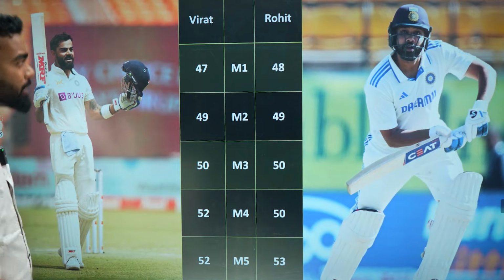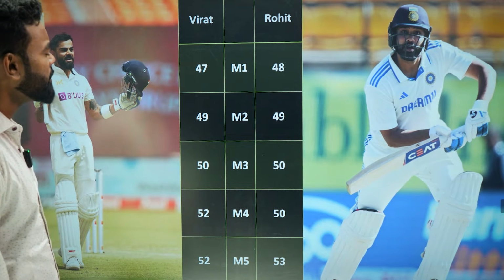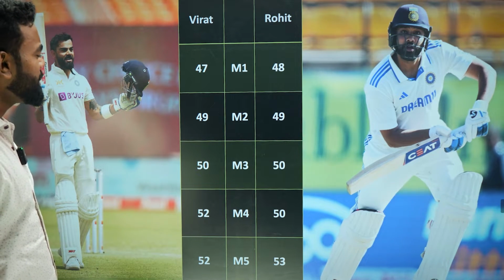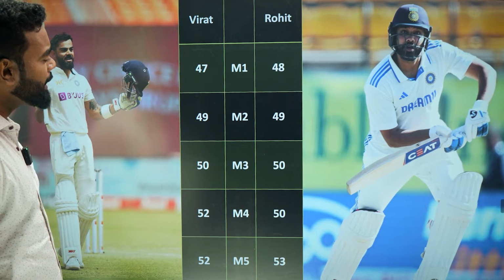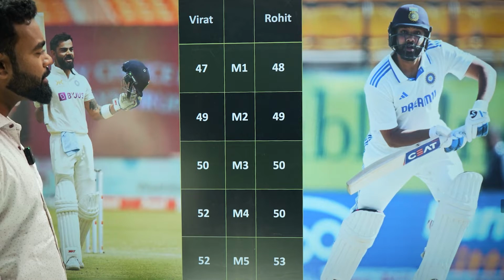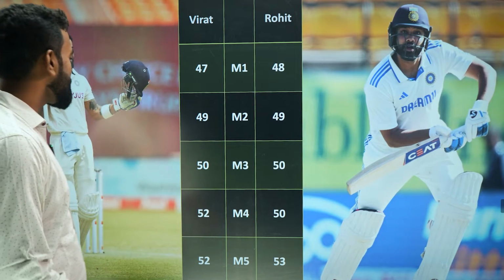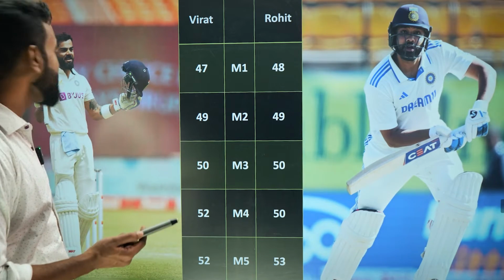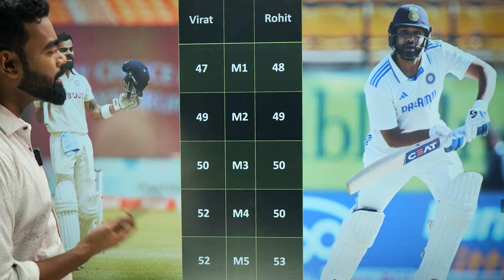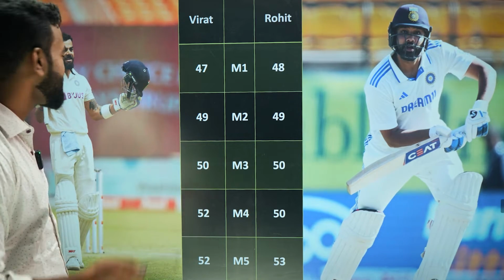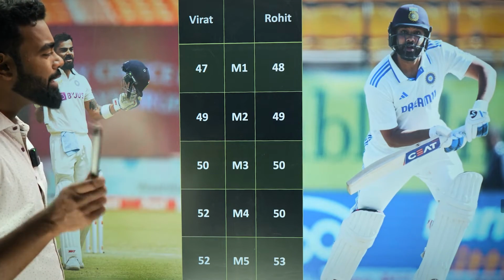Let's say there are 2 players like Virat Kohli and Rohit Sharma. And Virat scored 47, 49, 50, 52, 52. Rohit scored 48, 49, 50, 50 and 53. And let's say these are a test match, because you can see both are wearing white. But they are wearing from different time frame, because one is wearing the Byju's t-shirt and one is Dream 11. This is like the newer one. But my question is not that.